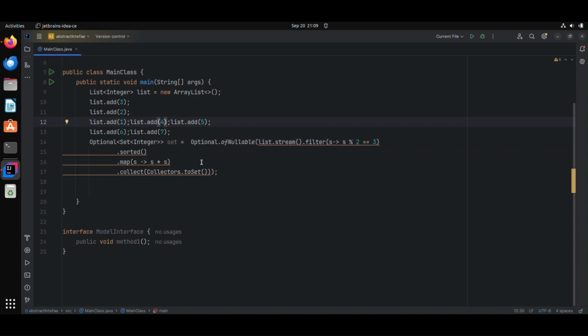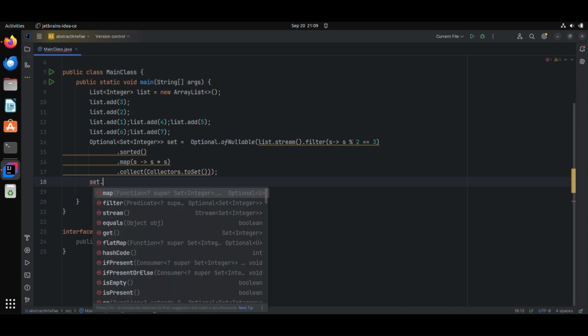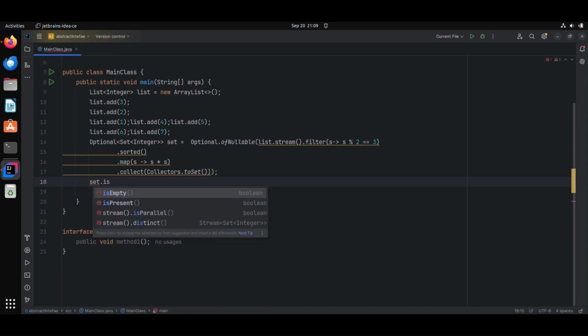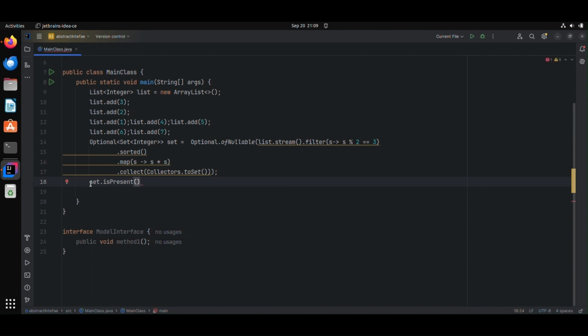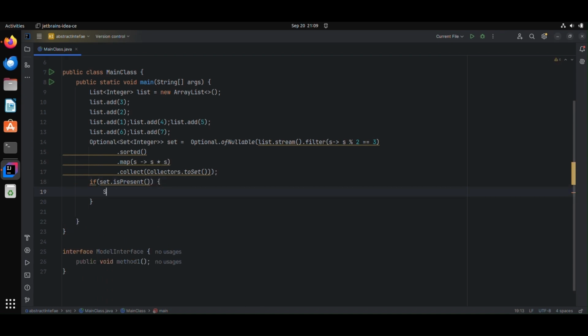So this set will be Optional so that I can use the methods in Optional for handling the null, like isEmpty, isPresent and so on. So if the data is there, then we use isPresent, and only then will I test out this value.